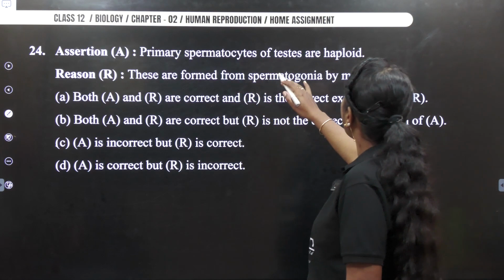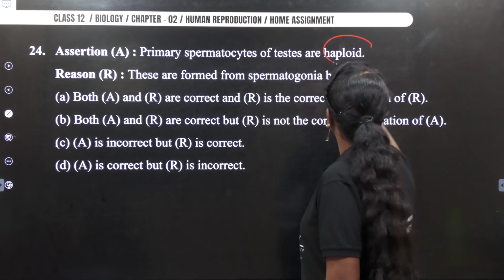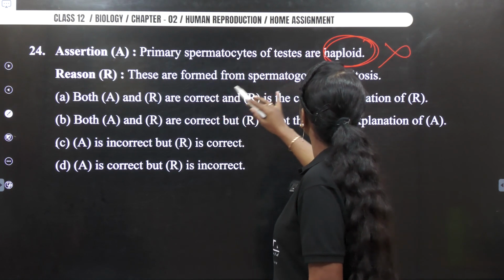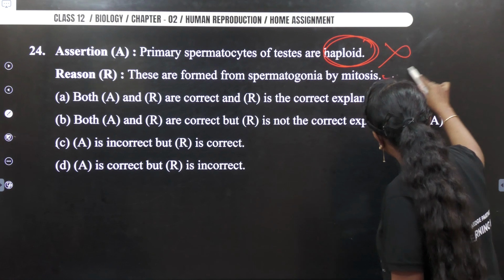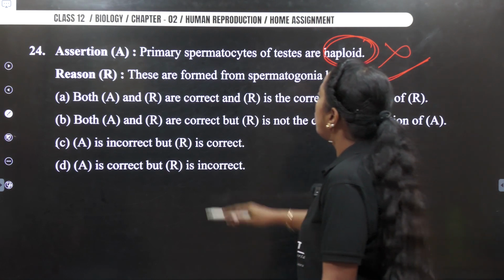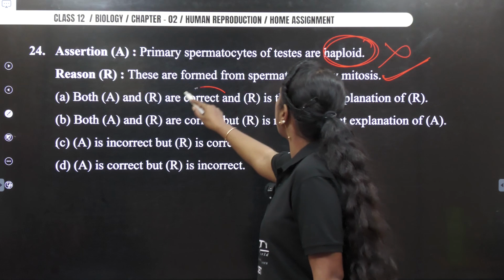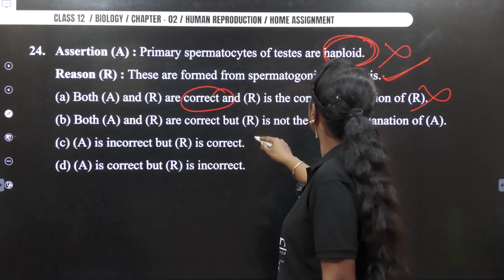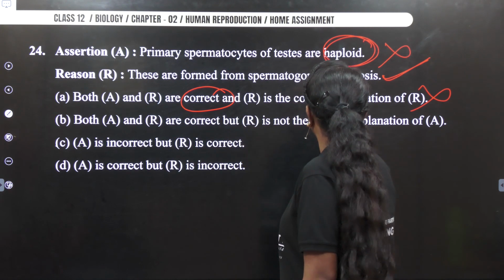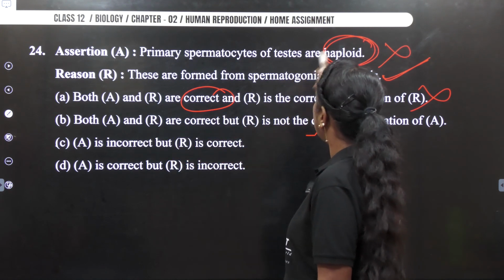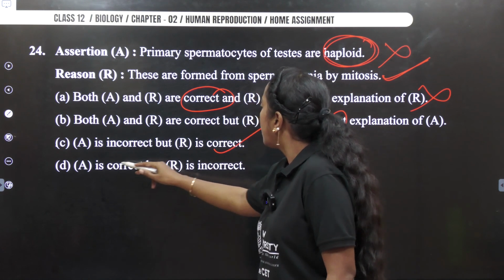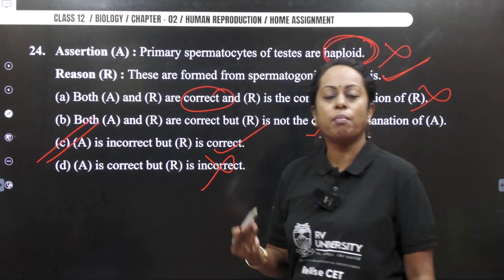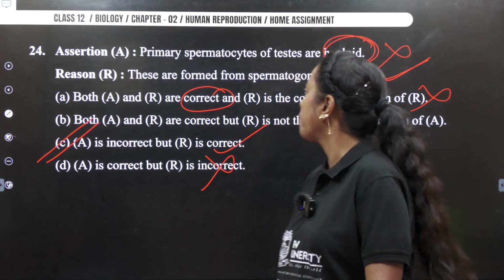Assertion: Primary spermatocyte of the testis is diploid, not haploid, because meiosis occurs later. Reason: These are formed from spermatogonia by mitosis. This is correct. So both A and R are correct. Wrong. Both A and R are correct. Wrong. A is incorrect and R is correct. Correct. A is correct. Okay, so thereby my answer becomes what? Option C. Go ahead, mark your answer as option C for this question.